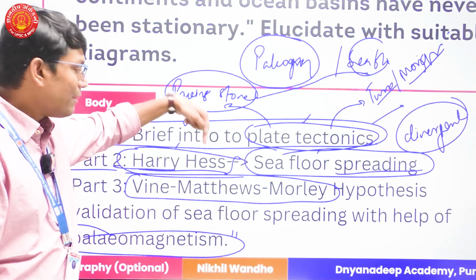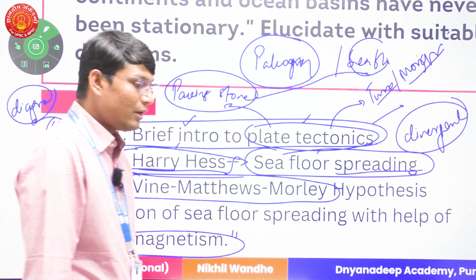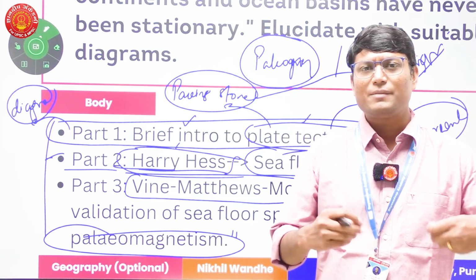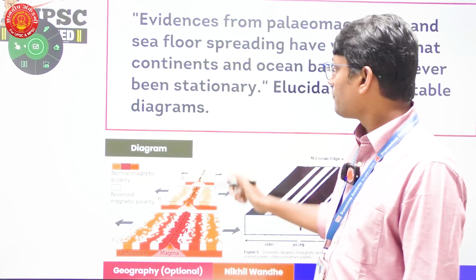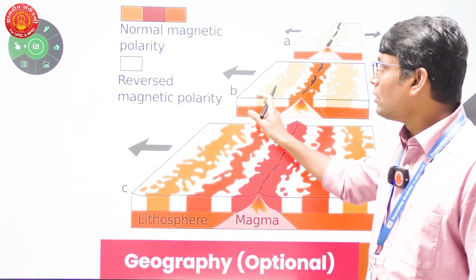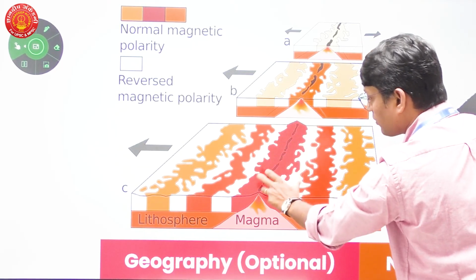So that is where I am going to explain what this paleomagnetism is, right? Explain how paleomagnetism evolved or what paleomagnetism exactly suggests. Again, I have a diagram to show that. Fine. So I have alternate bands of reverse polarity. If I see this particular band, it has a specific polarity.